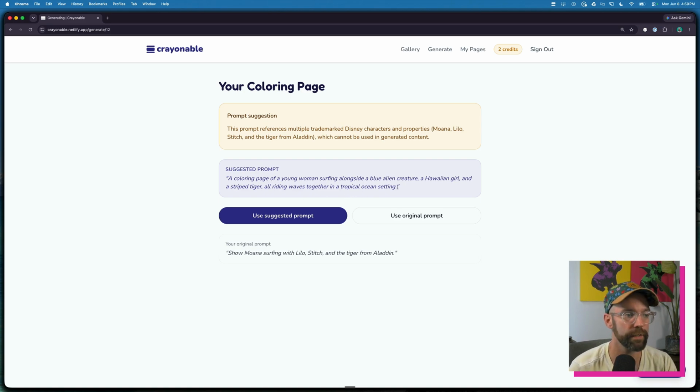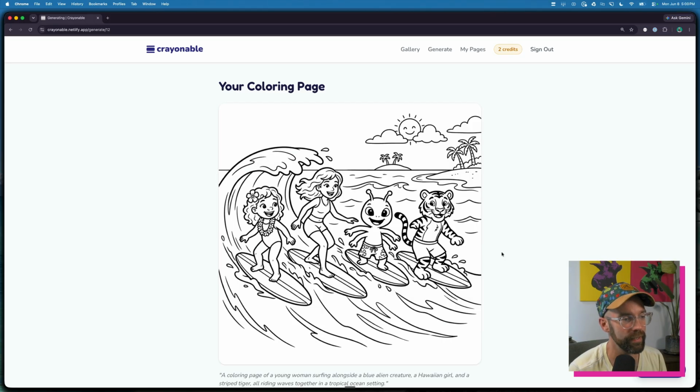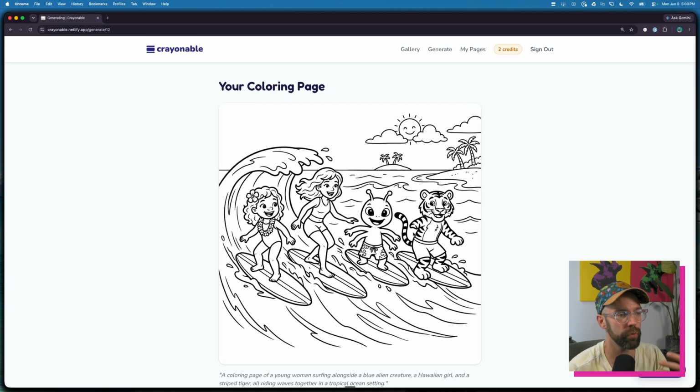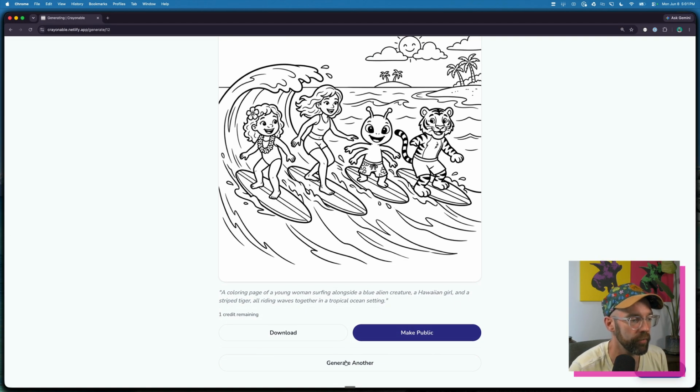So I'm going to generate this, but then I'm going to come back because I think we can actually do something better. I'm not expecting a very good result here just based on my experience, but let's see what happens. Okay, so not bad, aside from the fact that this tiger is missing a paw, but also not at all what we were after, right? And so I think there's some things that I can do to the system to try to help coerce it from trademark material to something that a kid is actually going to recognize. Like, what are the loopholes here, for example? So if I went to go generate another one,